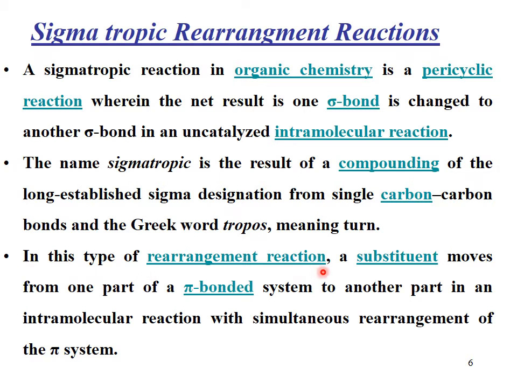And you will see in the reaction that at the same time the pi system also rearranges, because there is delocalization of pi electrons.